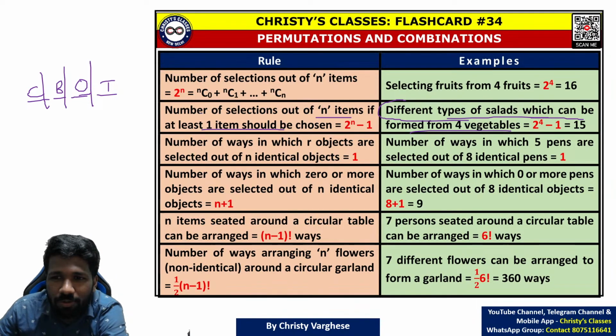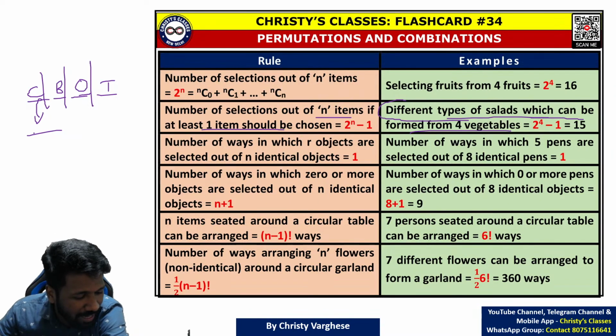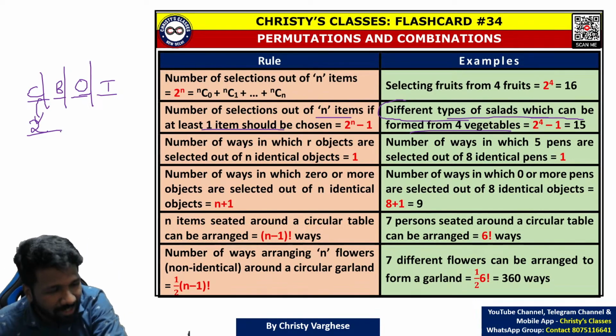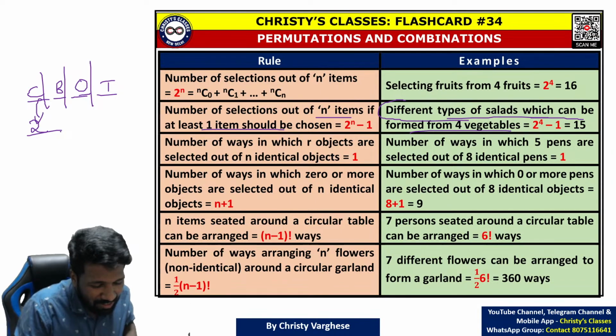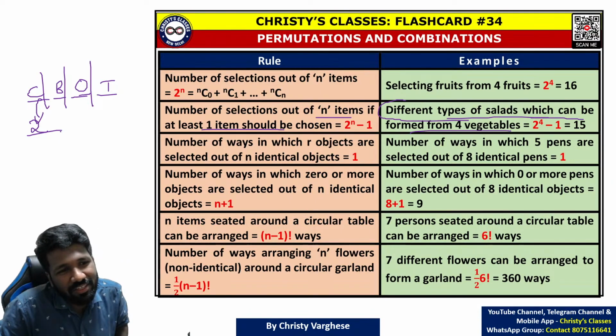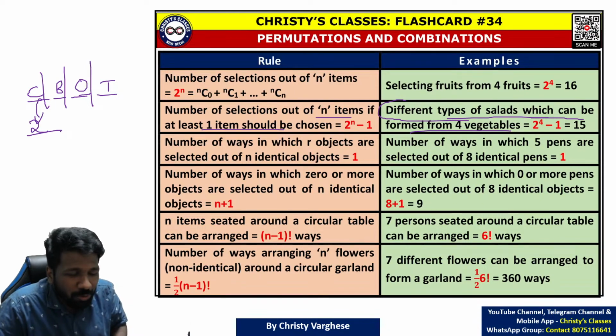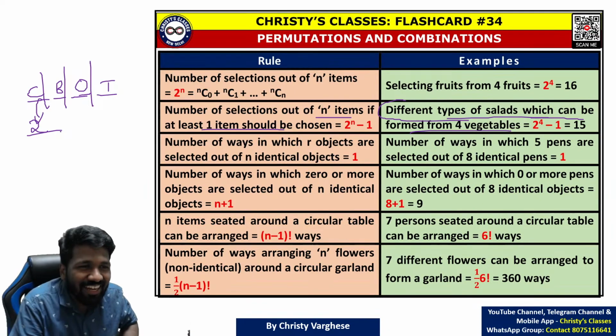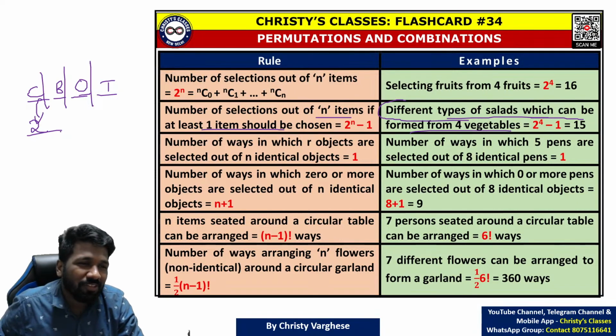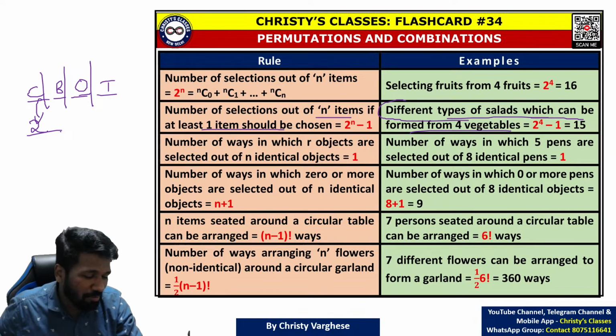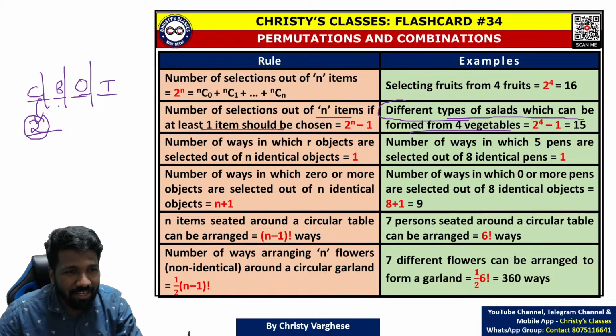So here also, if you want to give carrot a choice to be part of the salad or not, carrot will have 2 choices, either to be part of the salad or not. We are giving democracy to the vegetables also. We are asking the vegetables, do you want to be part of my salad? The carrot can say either yes, I like to be part of your salad, or I don't like to be part of your salad. So 2 choices are there for carrot. Beetroot also has 2 choices. Onion also has 2 choices. Tomato also has 2 choices. The total is 2 into 2 into 2 into 2 choices, 2 raised to 4.